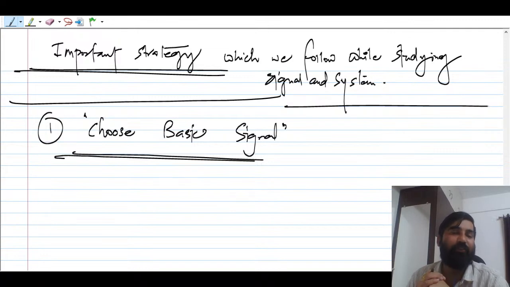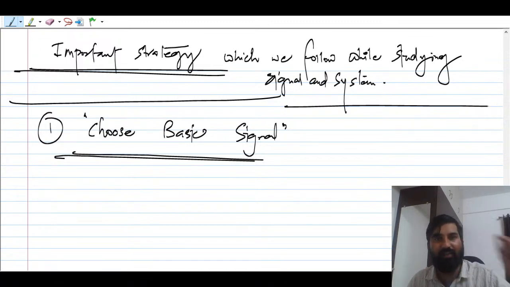If you want to analyze something, if you want to get some output, you will see one very important system, that is the LTI system, linear time invariant system, right? So you have to choose basic signals always.